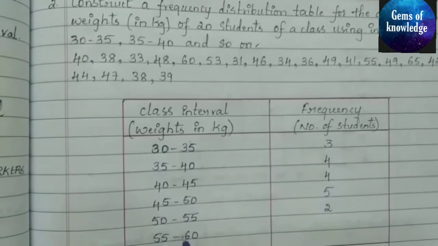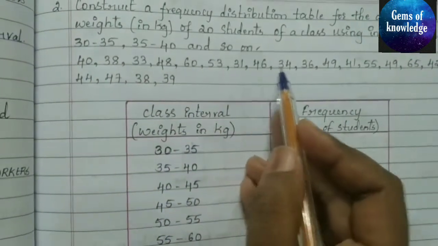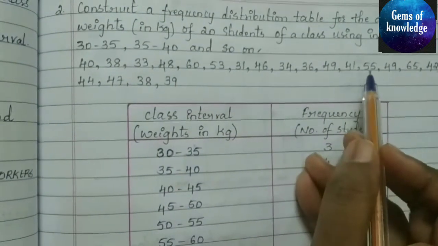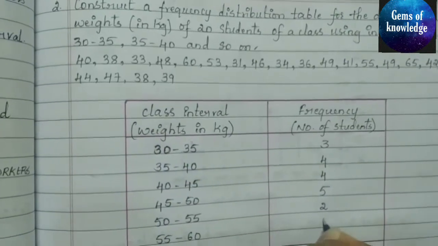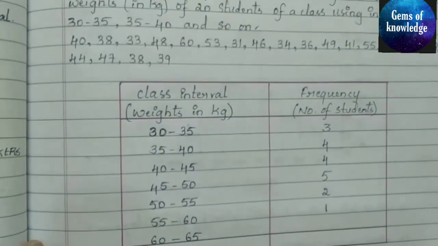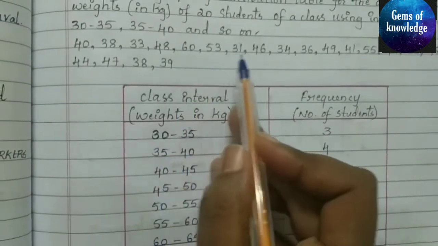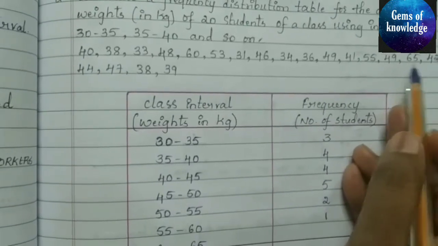Next 55 to 60, only 1. Next 60 to 65, here also only 1.